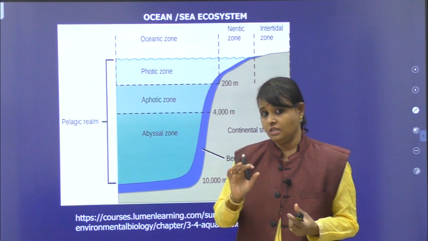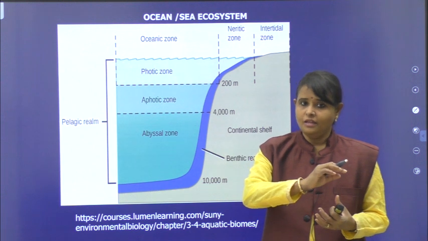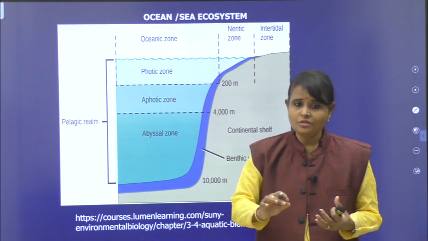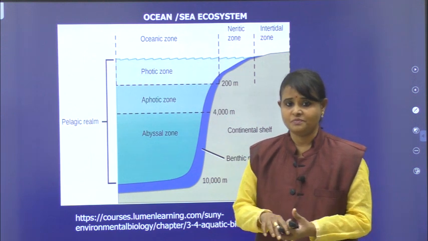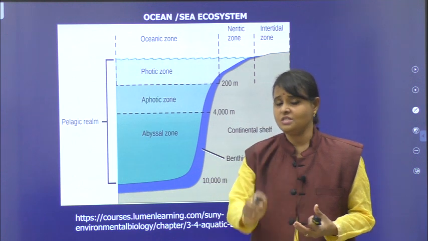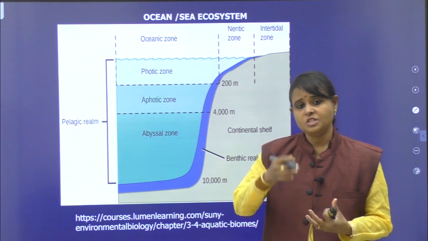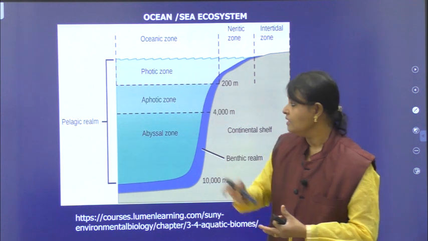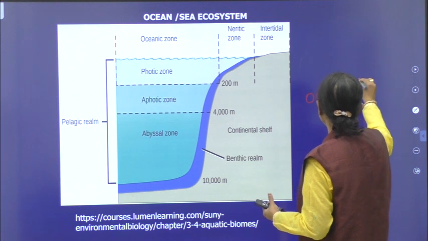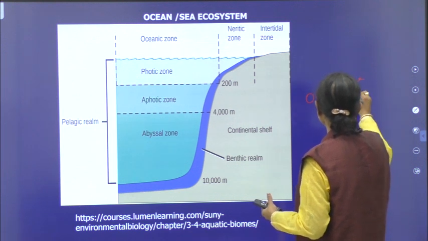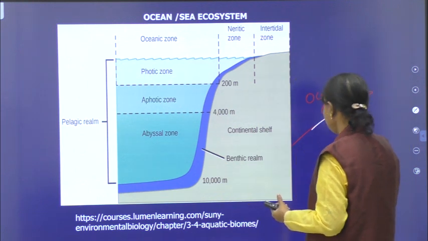Now, ocean and sea ecosystem. I already completed the pond and lake ecosystem. After explaining the characteristic features and different zones in the pond and the lake, you have to write biotic and abiotic components. I told you, for every ecosystem, after some explanation, you have to explain biotic and abiotic components. Please don't forget that. Now, this is another one, that is ocean and sea ecosystem. See, the explanation is the same for both ocean and sea ecosystem. Same explanation.